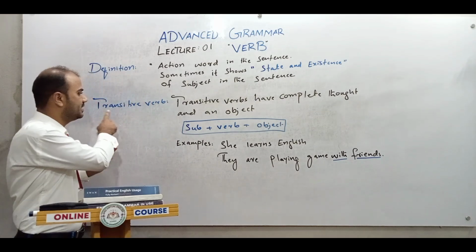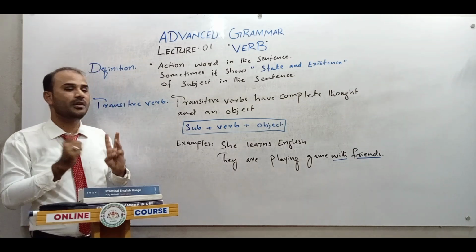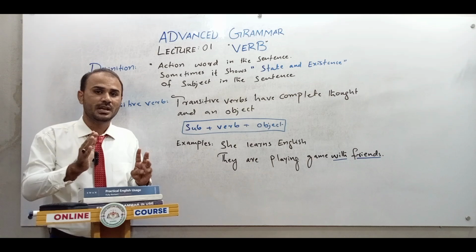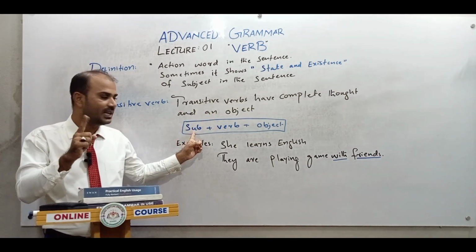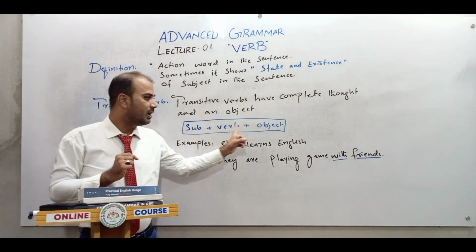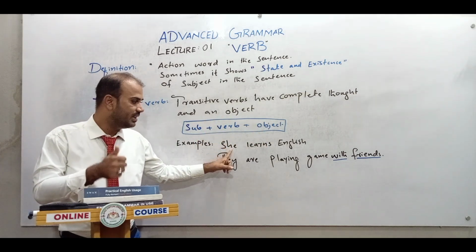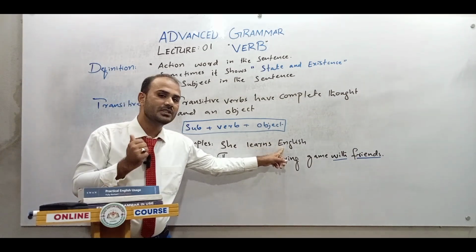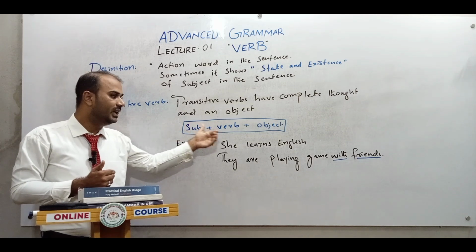Firstly, we have transitive. Now, transitive verbs have complete thoughts and an object. At least there must be an object. Maybe there is more than one, but the requirement is at least one object. So the simple formula is subject, verb and object. Let's apply it: this one is our subject, that is our verb that tells the action of learning, and English is also our object. So the formula should work accordingly.